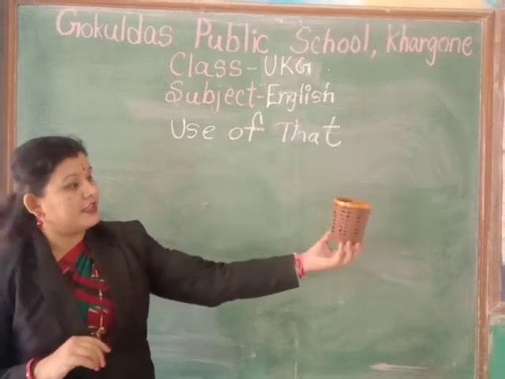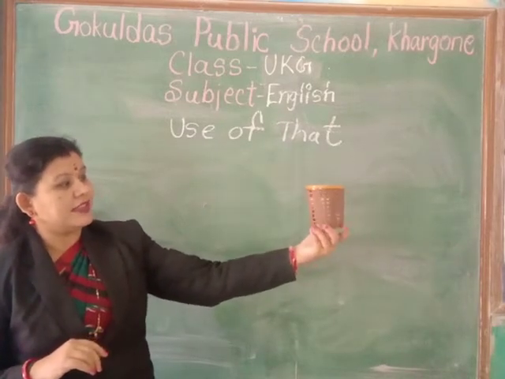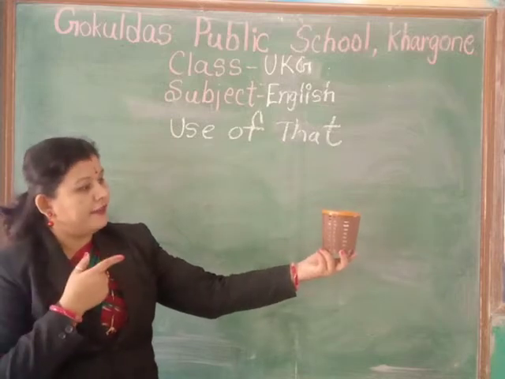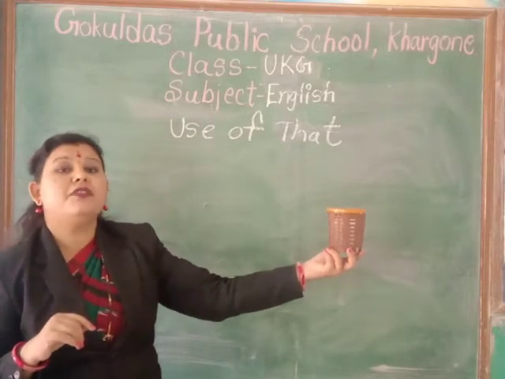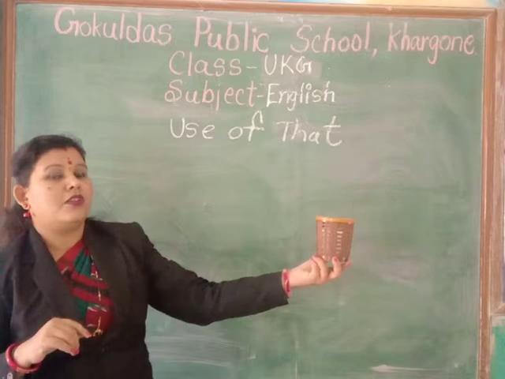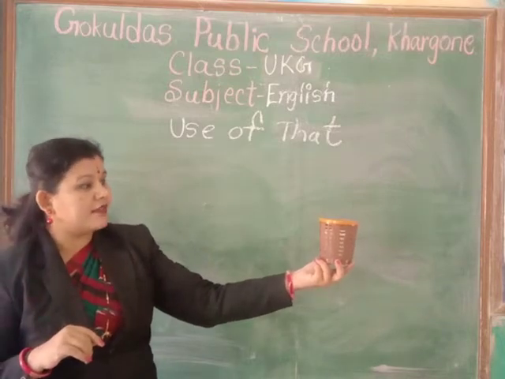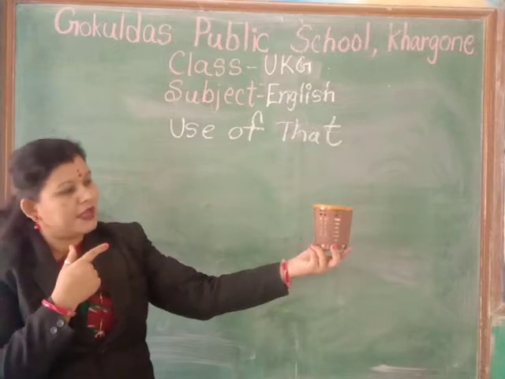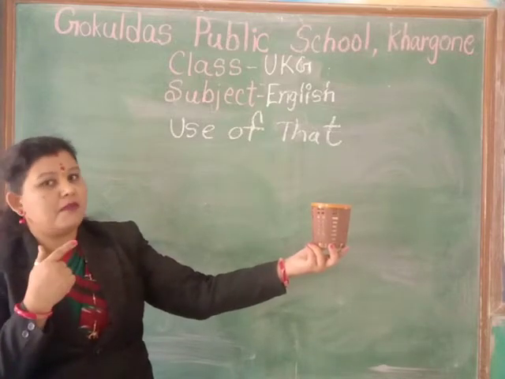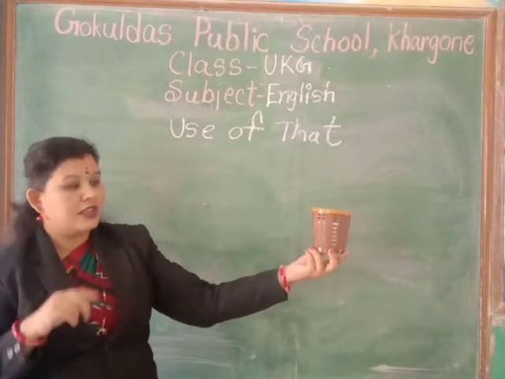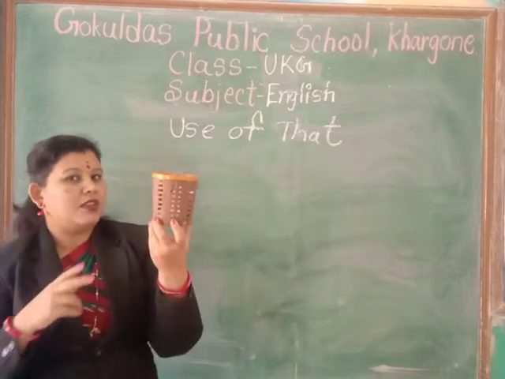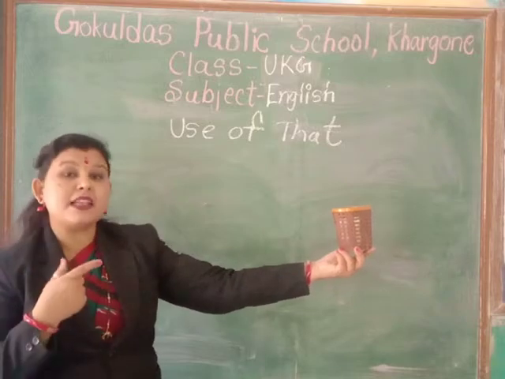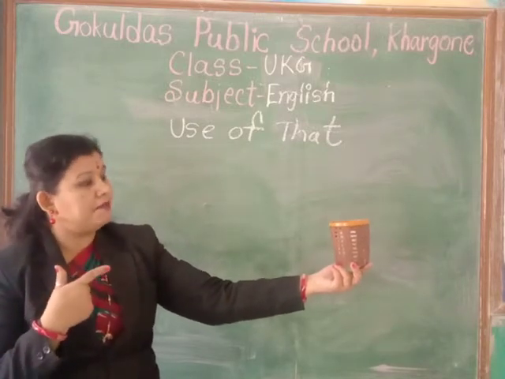Now see the basket. Where is the basket? Is it near from me now? No, it is far from me. So what do I use here? That. That is a basket. Okay. It is a small basket.